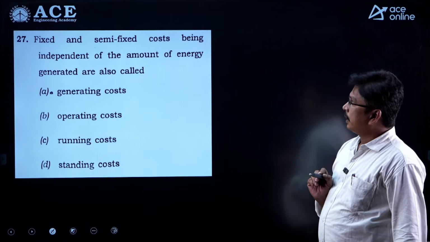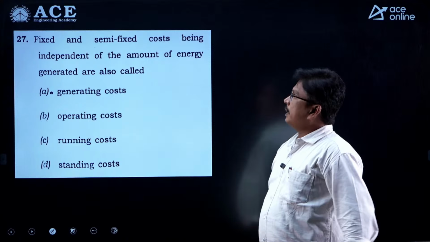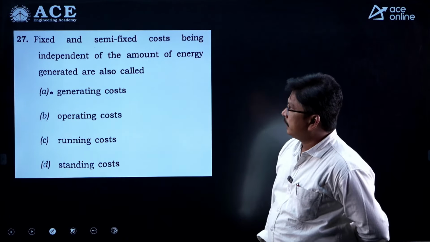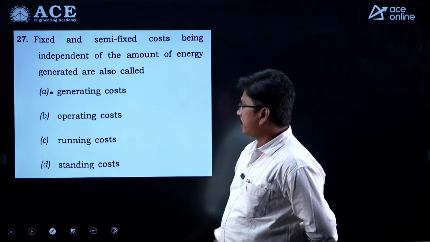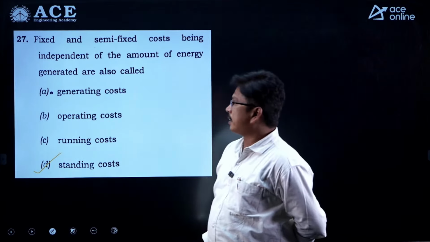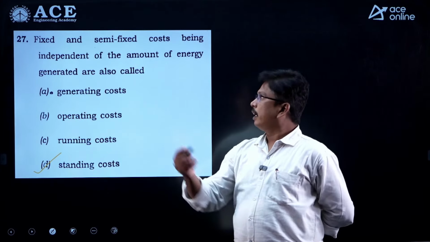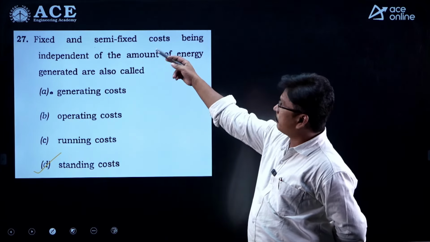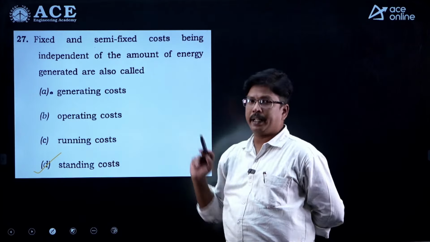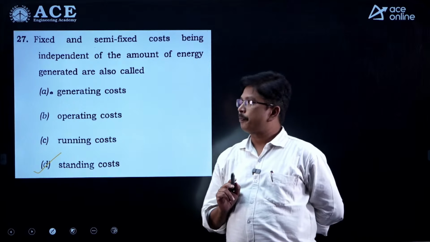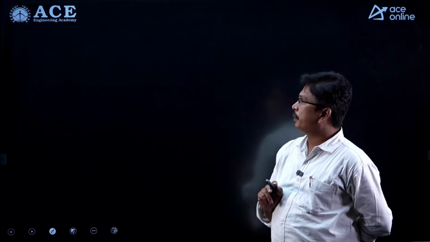Right, students? And the last question: fixed and semi-fixed costs, being independent of the amount of energy generated, are also called standing costs. Only fixed cost means investment cost or initial cost, and only semi-fixed cost means operating costs. When you have both, we go for the standing cost. Right, students? So these are the questions we have from the power system point of view. And the next faculty will continue.